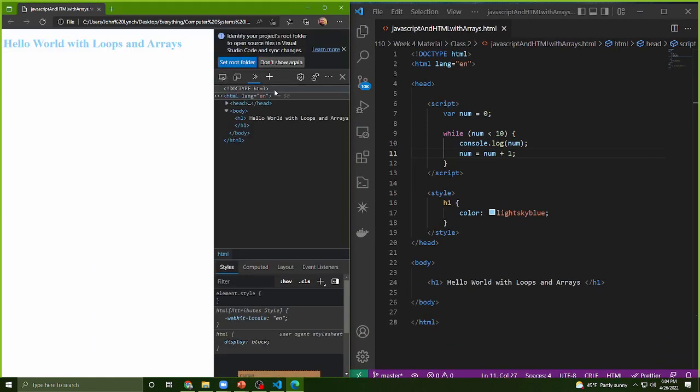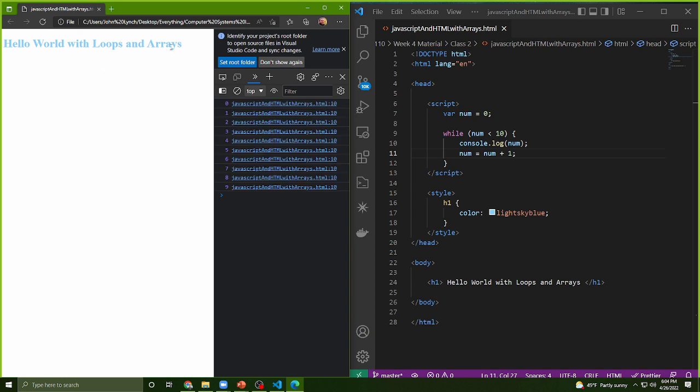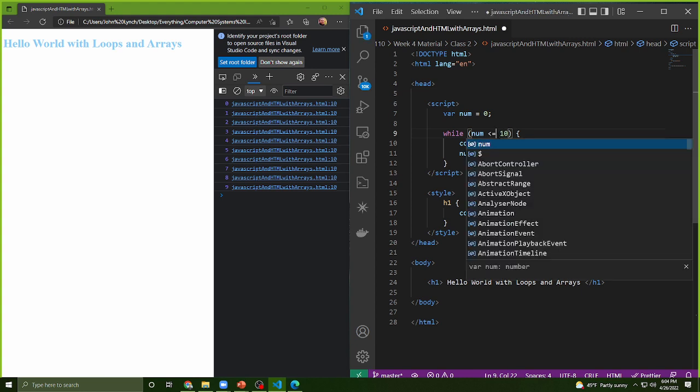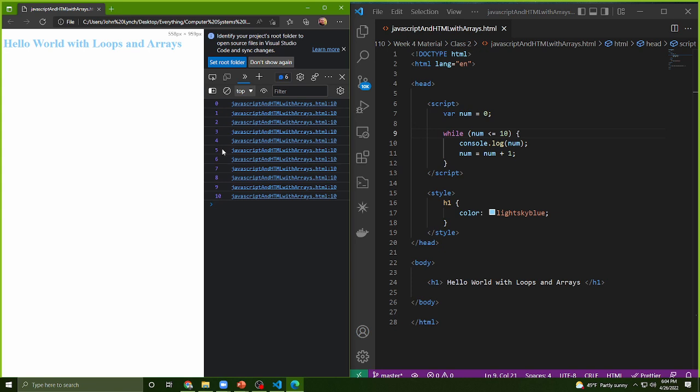Okay. Let's go to my console. Cool. And now I'm counting. So now I have 0, 1, 2, 3, 4, 5, 6, 7, 8, 9. While 9 is less than 10, print 9, increment 9 plus 1, 10. While 10 is less than 10, 10 isn't less than 10, so it exits. And it exits because the condition isn't true. If I do the same thing here, looks a little weird. Here we go. I get from 0 up to 10.